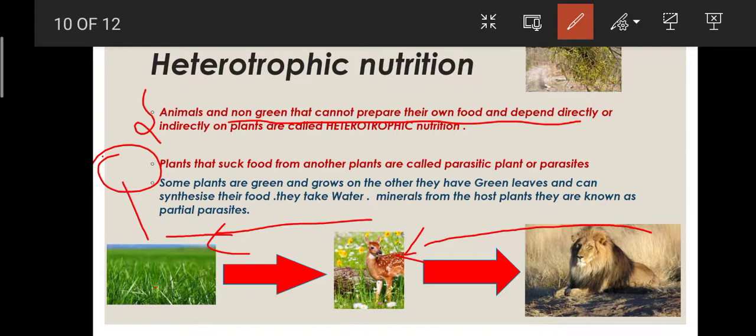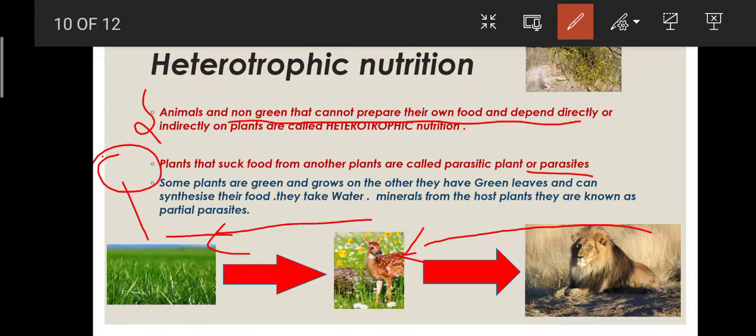Now what are parasites? Some non-green plants live in or on other living organisms, meaning they depend on other living organisms. Such plants suck food from other plants using root-like structures, from their stems, and so on. Such plants are called parasites, and the plant from which the parasite gets its food is called a host plant.